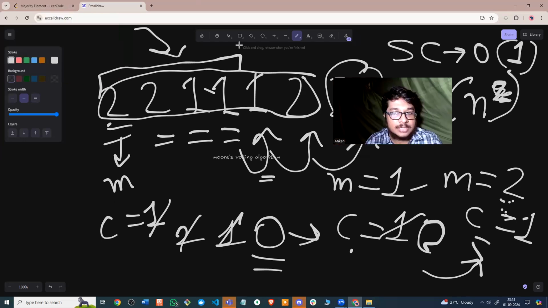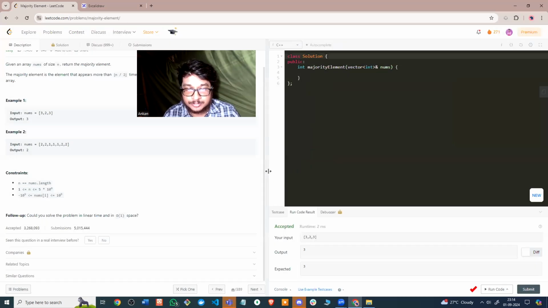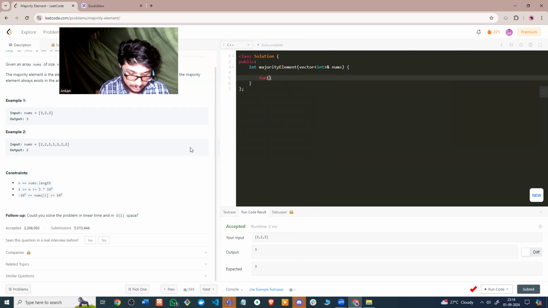Okay, so let's actually move back to my coding screen. So let me just take a second and move back, right? Okay, so I'll just code this one again. So what did we do? We had to loop over this vector, i less than nums dot size.